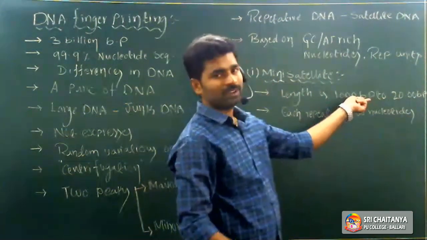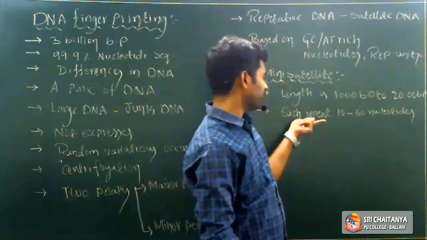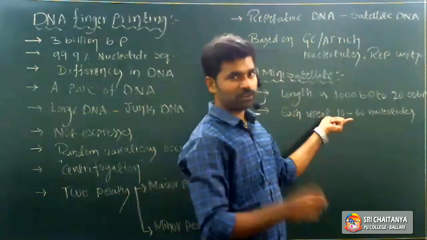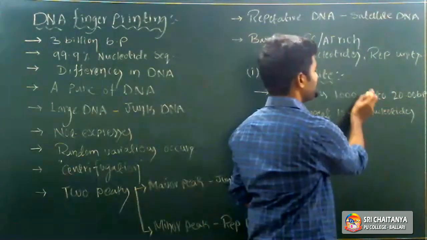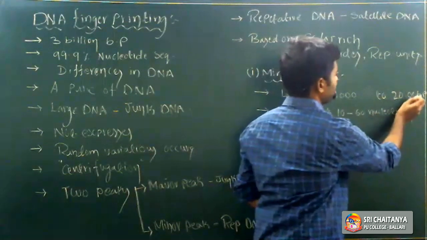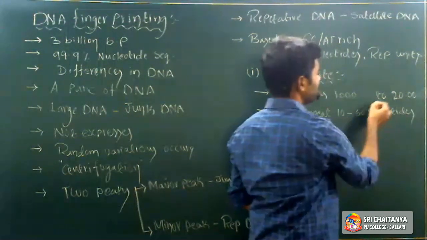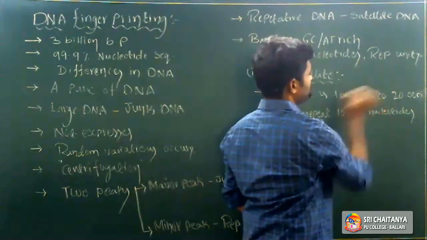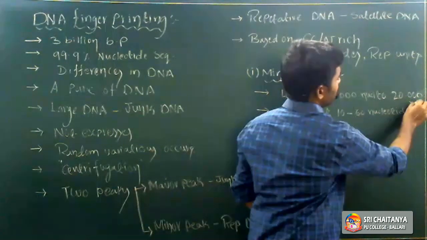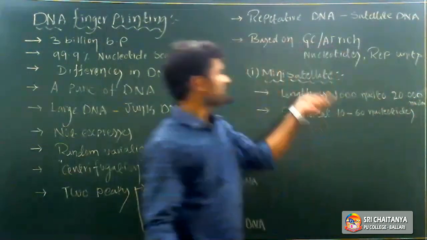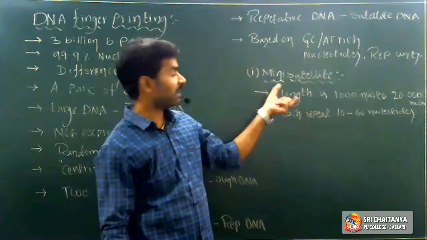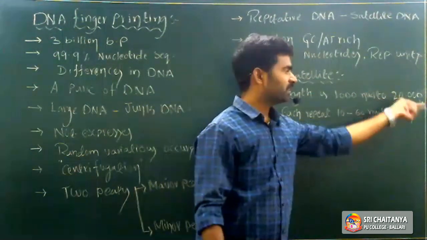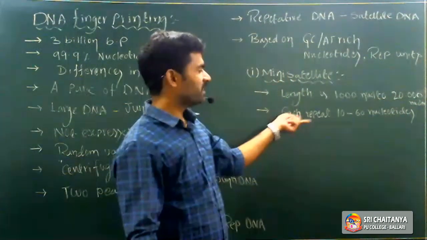Actually here it is base pairs, but it is better to write nucleotides only. Why? Because each repeat consists of 10 to 60 nucleotides, so here also we have to take nucleotides, right? So 100 to 20,000 nucleotides. That minisatellite entire arrangement length is 1000 nucleotides to 20,000 nucleotides, and each repeat consists of 10